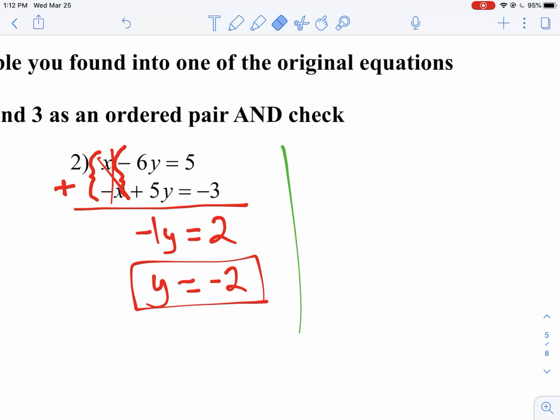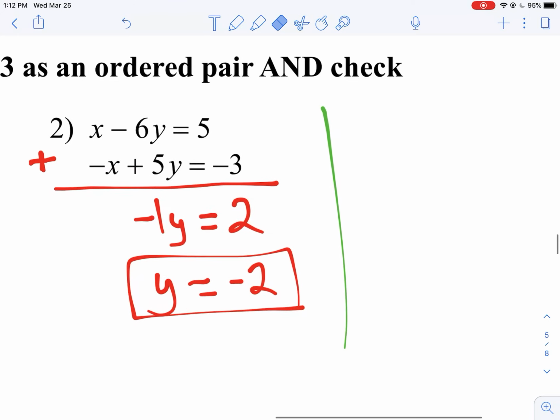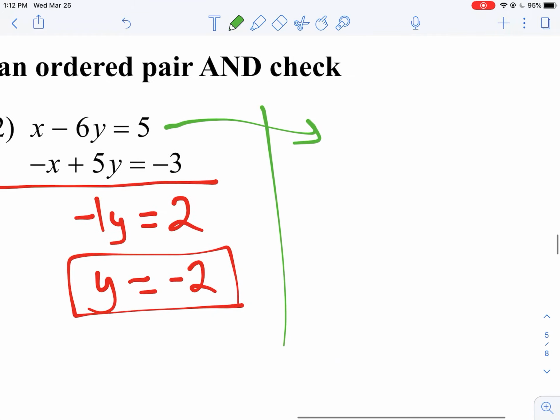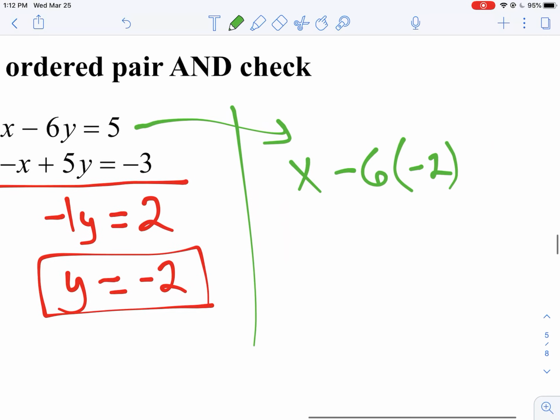Solving x is easy. Go in, pick an equation, one of the originals, right? If you have work on it, ignore anything else you did to it. Just pick one of the originals. I guess I'll go with the top one. x minus 6 times y, where y is negative 2, equals 5.